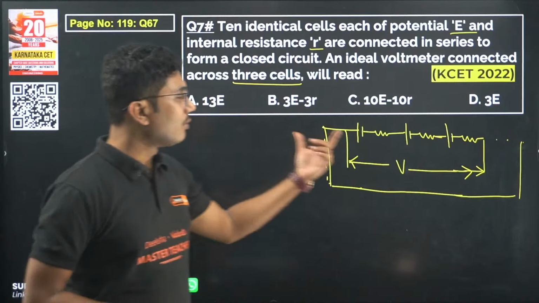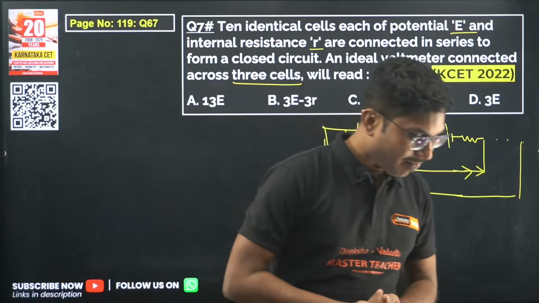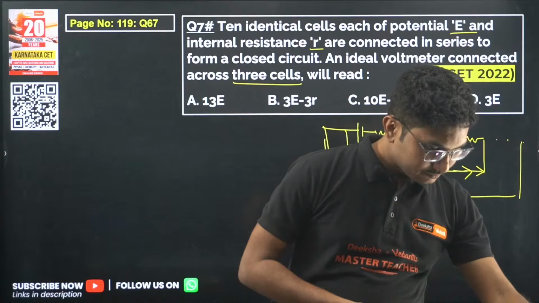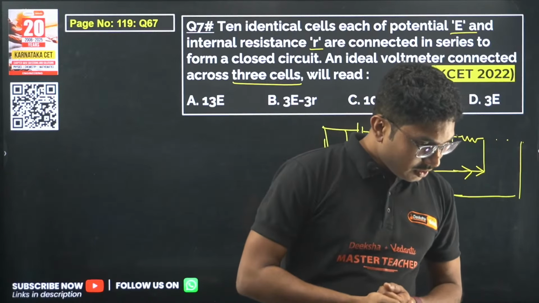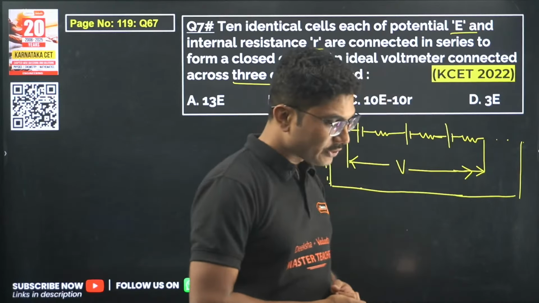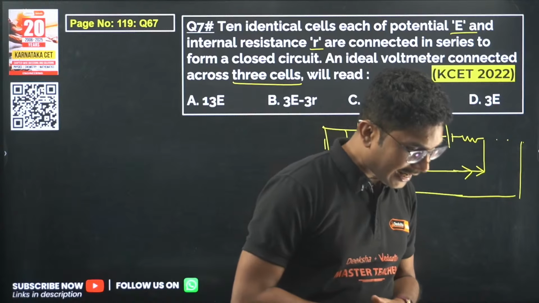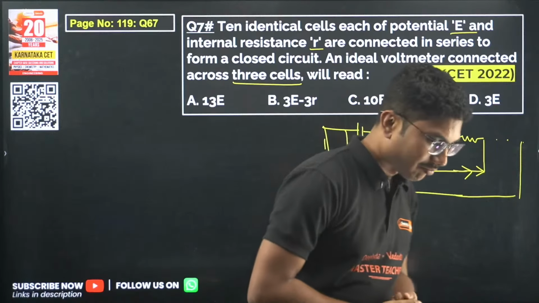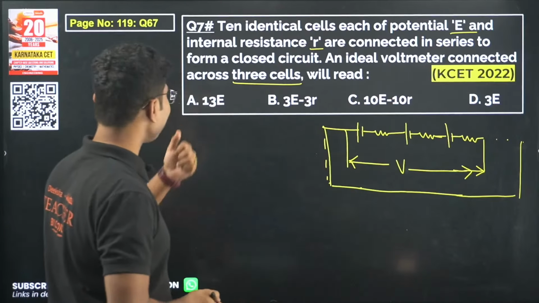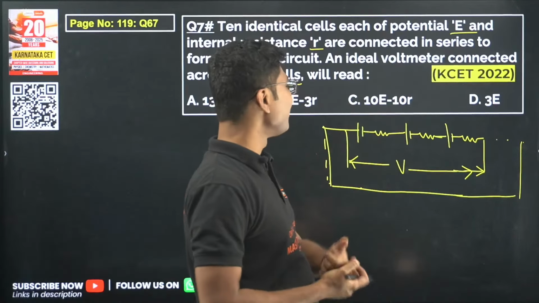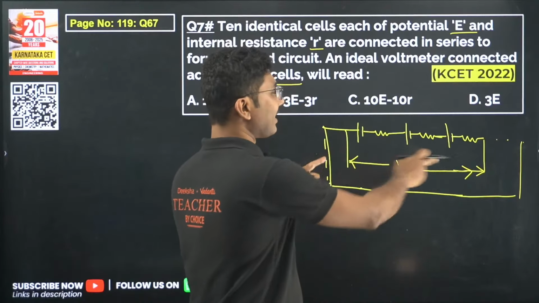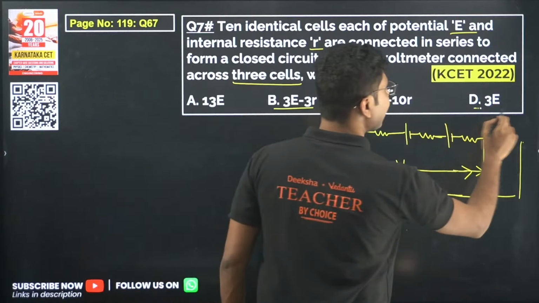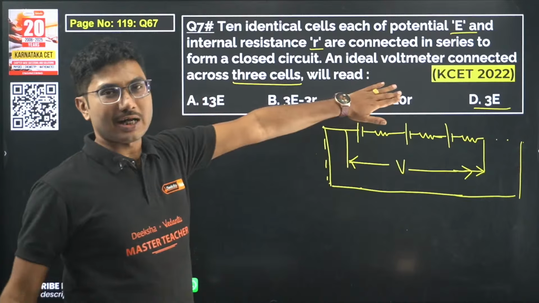Okay, now how to calculate this voltage? Austin is saying A. Now he changes the option to C, and Sainath is saying 3E, option D. Austin initially was saying 3E, then he changed to C. So 3 cells only are involved. So either option B or option D could be the answer. 10 will not come over here.